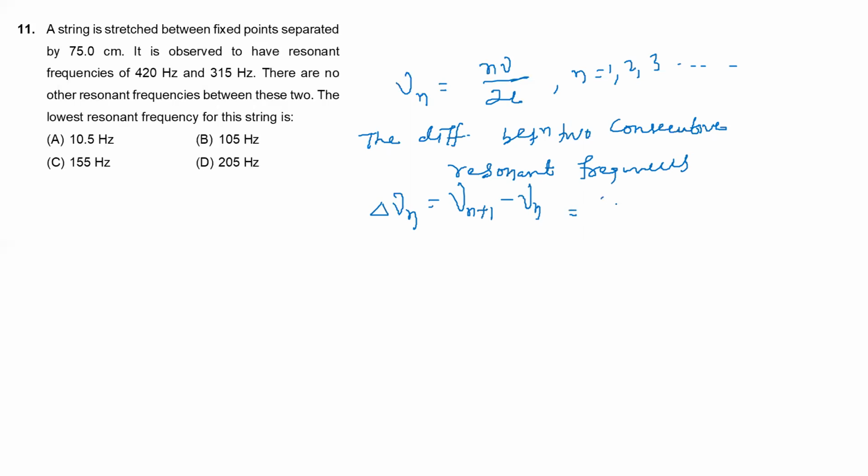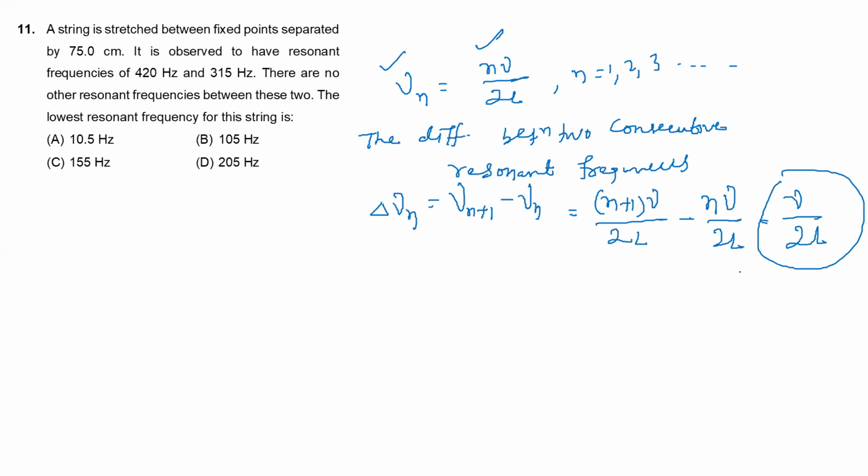That is equal to n plus 1 into the fundamental frequency divided by 2L, minus n nu divided by 2L. So solving this, what are we getting? Nu by 2L. So that is the lowest resonant frequency. If you put here the value of n equal to 1, then we get this. This nu by 2L is nothing but the lowest resonant frequency.